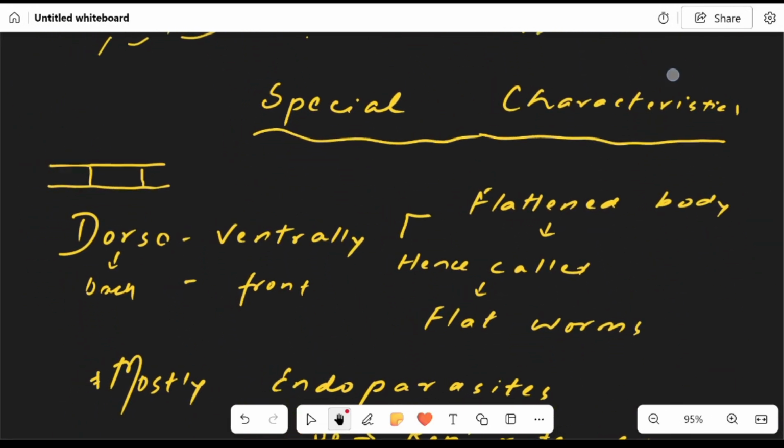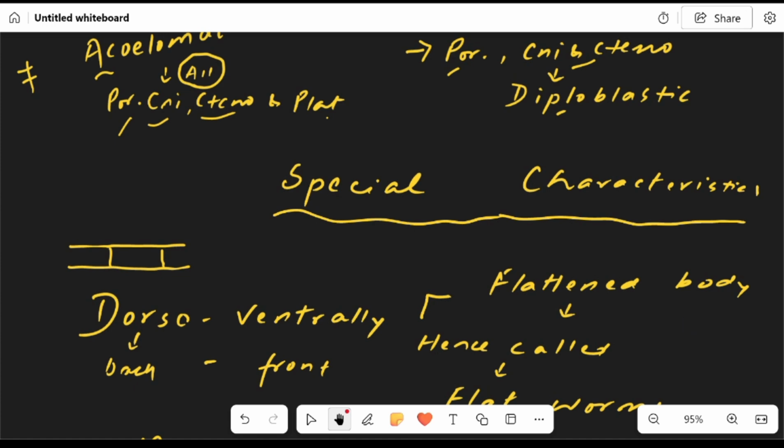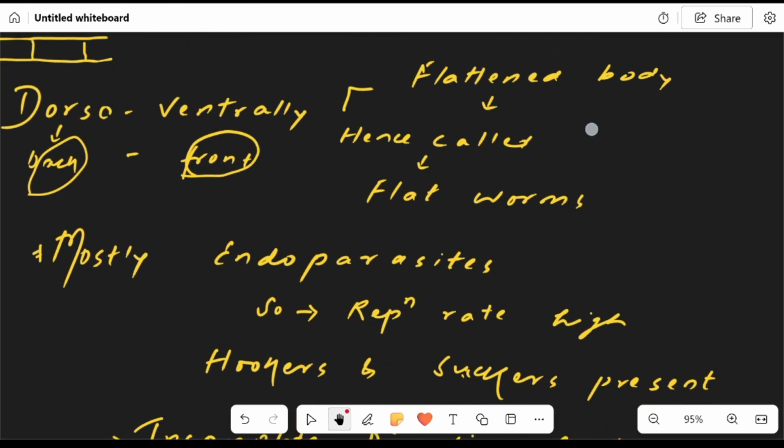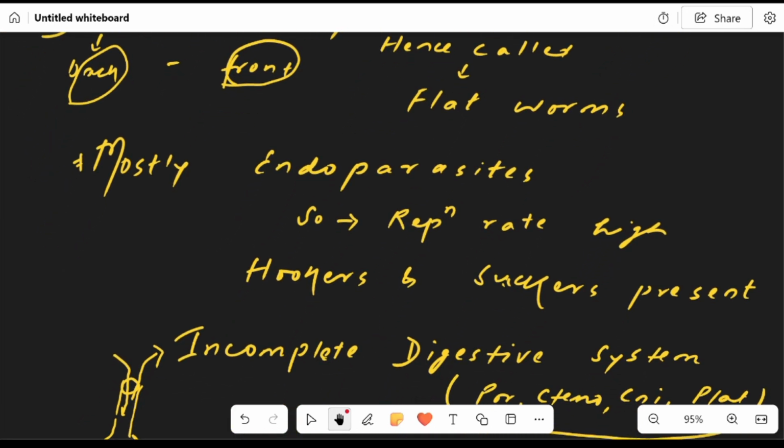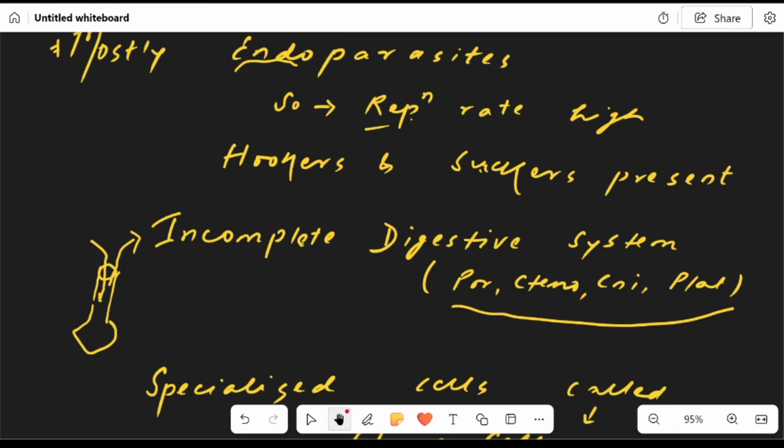Now, what are the special characteristics of Platyhelminthes? It has a dorsoventrally flattened body. That means the backside and the front side both are flat. Hence, these are called flatworms. They are mostly endoparasites. Such kind of parasites live inside the body. The reproduction rate is very high, and they have hooks as well as suckers.